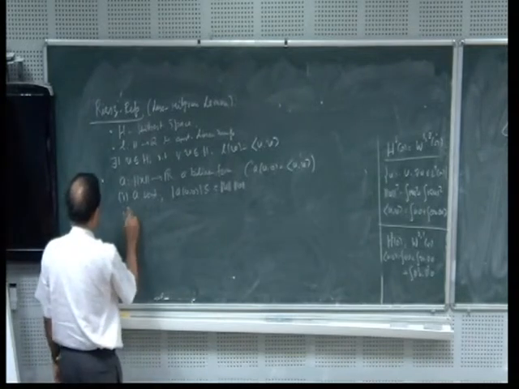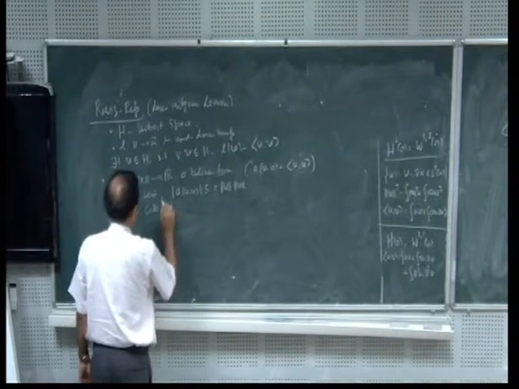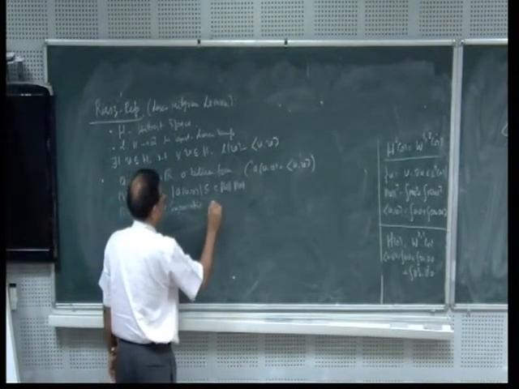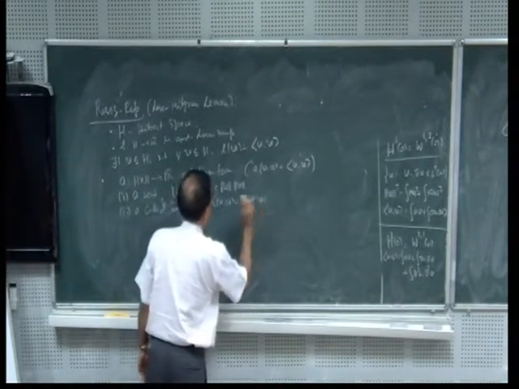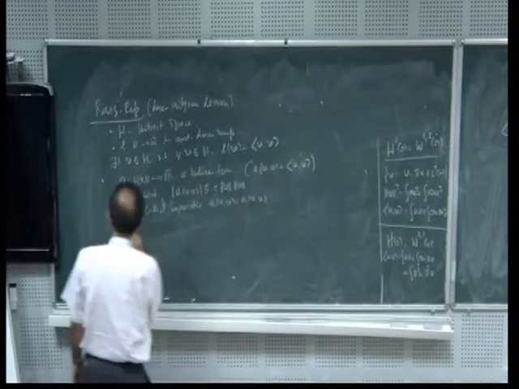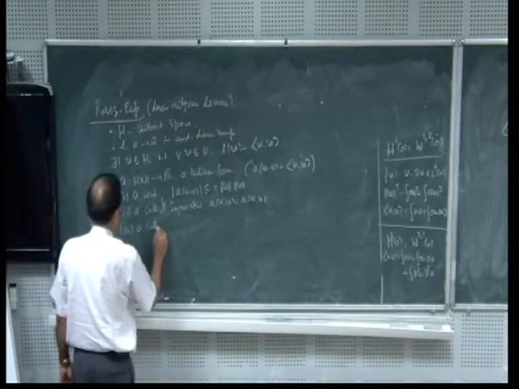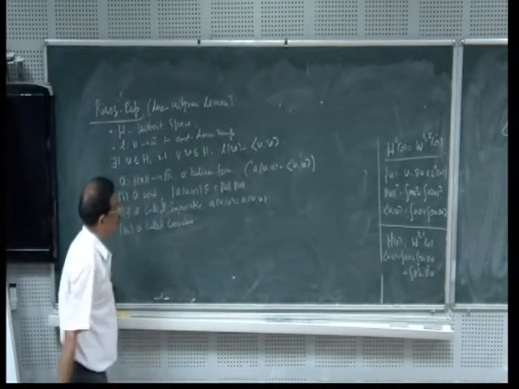Second, A is called symmetric if A(u,v) is equal to A(v,u). Third, A is called coercive. What is coerciveness?